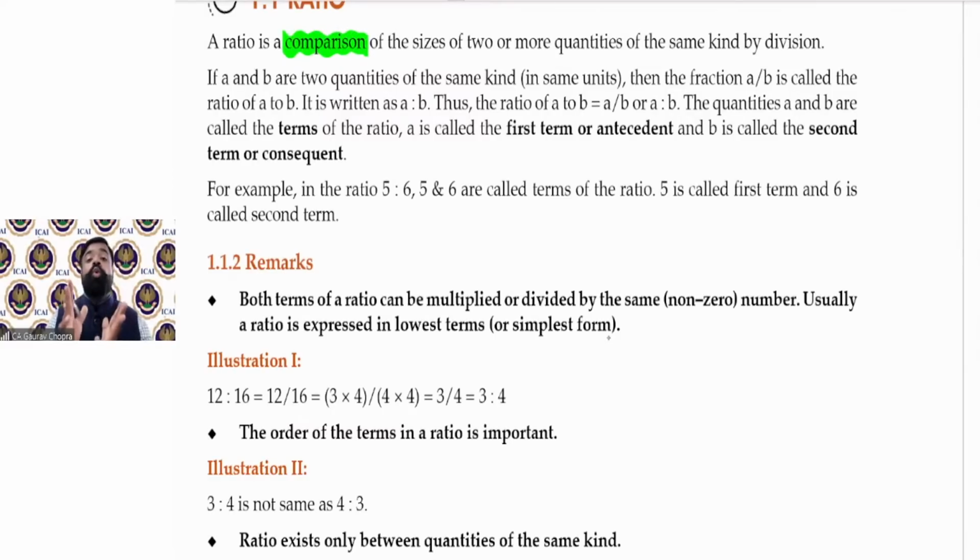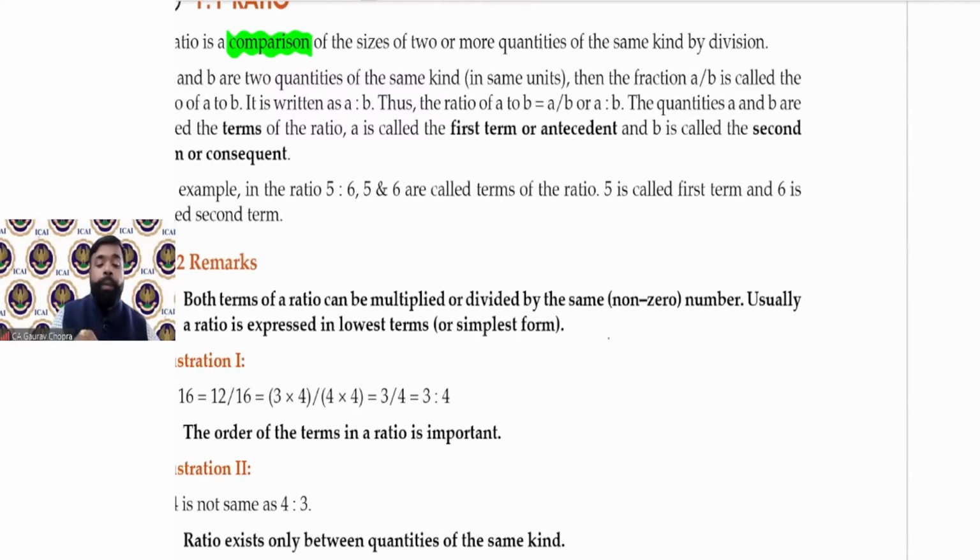We have to compare two or more commodities of the same kind. जब भी हम तुलना करते हैं दो या दो से ज्यादा commodities की of the same kind, उन दोनों का जो नेचर है, कैरेक्टर है, या फिर यूनिट ऑफ मेजरमेंट है, दैट शुड बी सेम. तो जब भी हमें कंपैरिजन करना है, तब हम रेशियोज calculate करते हैं. So for comparison, at least two quantities are required, but they should be of the same kind, similar nature की होनी चाहिए.